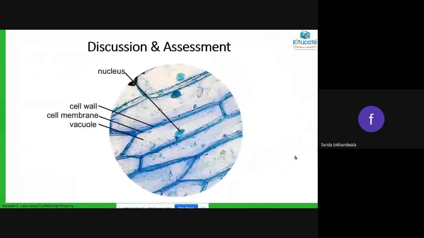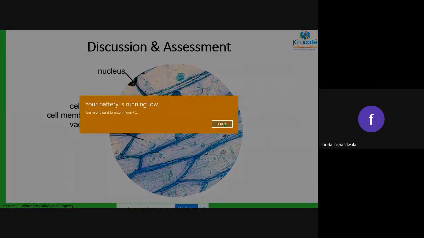This is exactly how your onion peel will look inside. You can see the dark blue color. The dark blue color is a cell wall, because it is a plant cell, correct? Onion is a plant part. Yes, ma'am. It will have a cell wall also. It will have a cell membrane also.